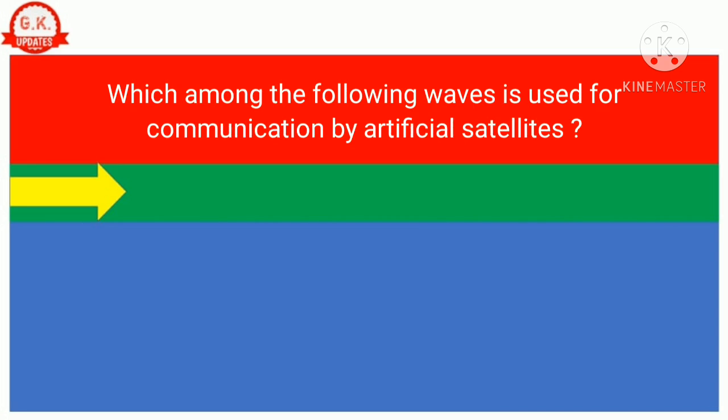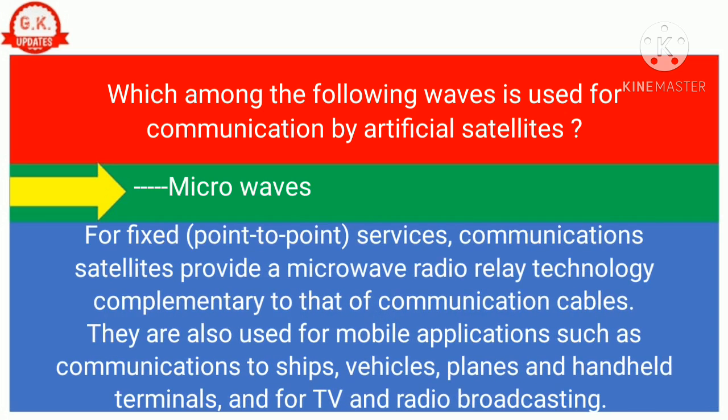Question number 4. Which among the following waves is used for communication by artificial satellites? Correct answer is microwaves. For fixed point-to-point services, communications satellites provide a microwave radio relay technology complementary to that of